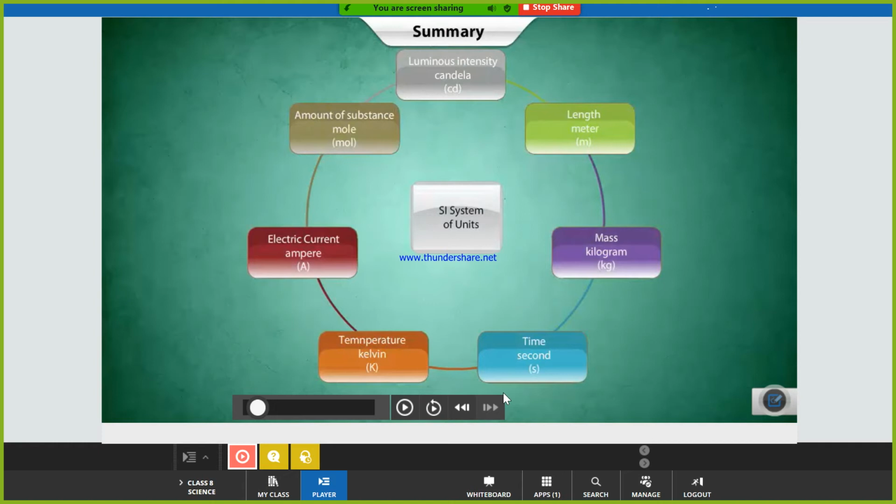Length, we measure from one end to another end. For a short distance, we measure in millimeter or centimeter, like that. For a longer distance, we use meter and then kilometer. Like that we are measuring.